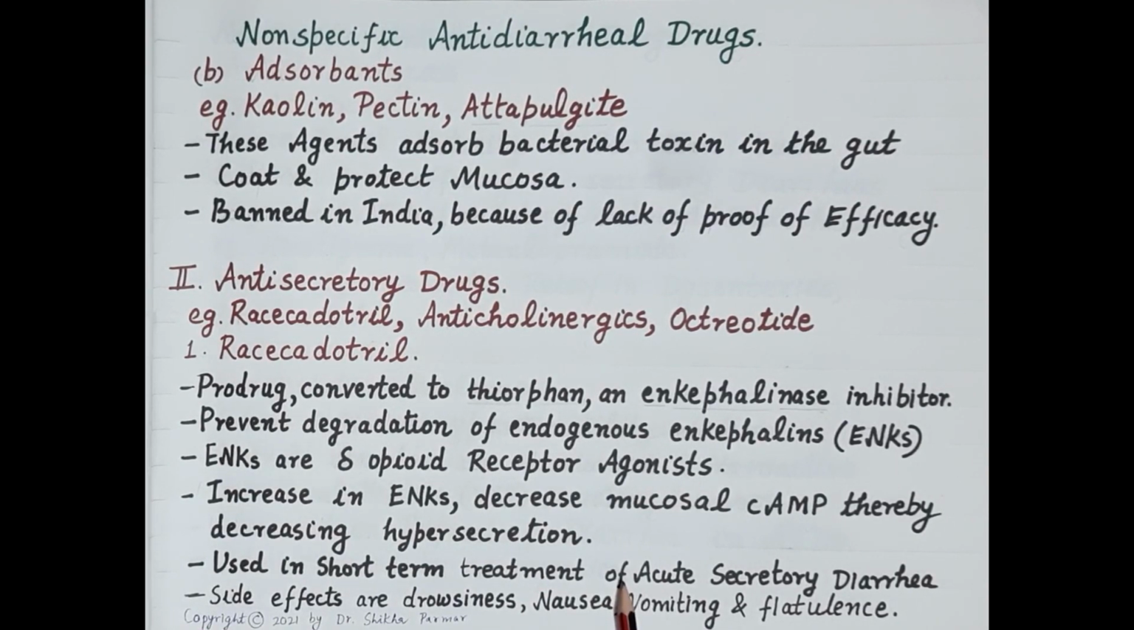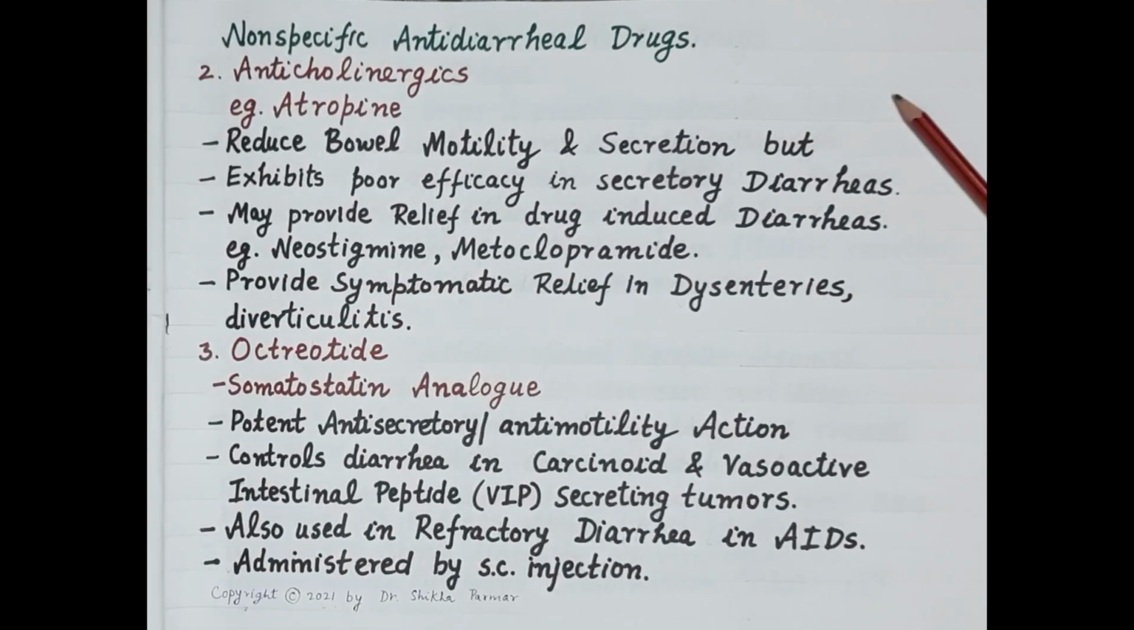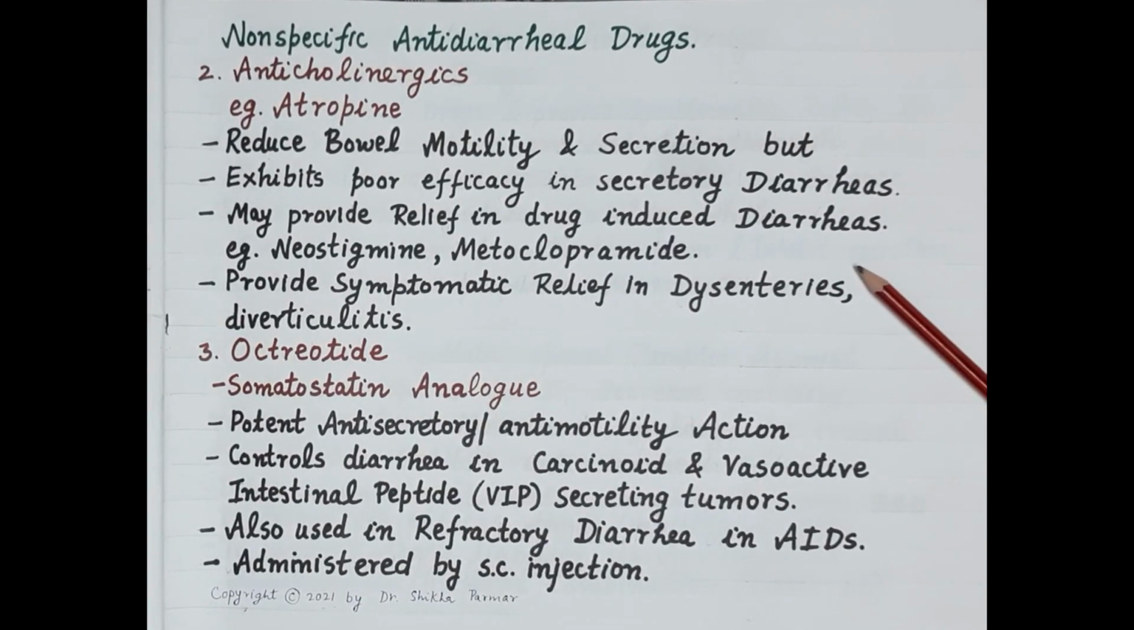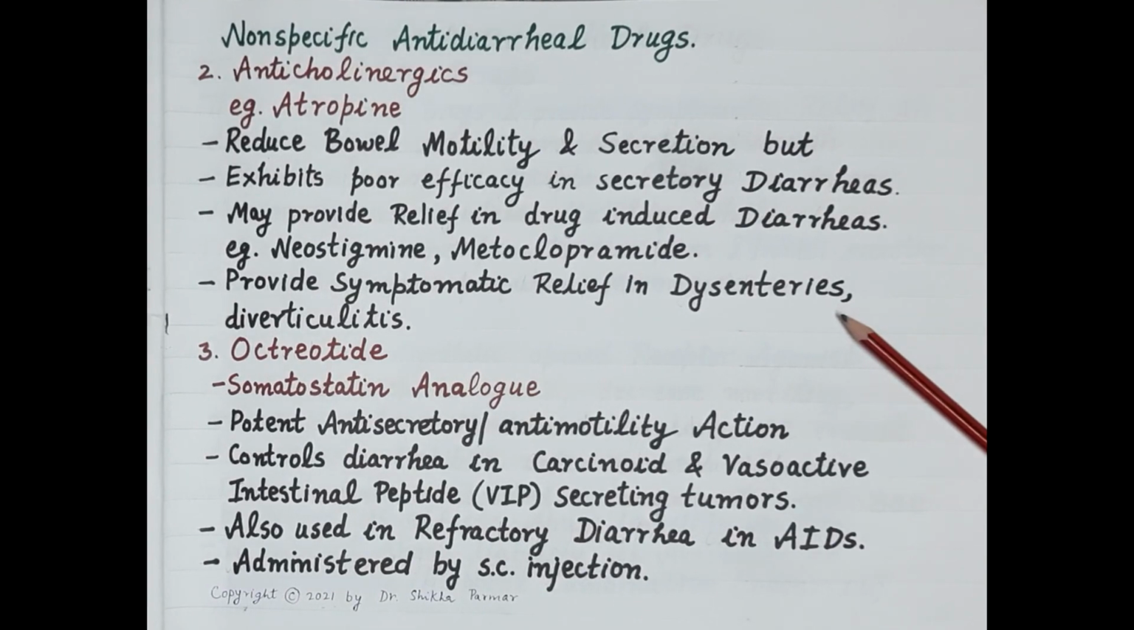Its half-life is 3 hours and side effects are drowsiness, nausea, vomiting and flatulence. Next category of anti-secretory drugs are anticholinergics, for example atropine. Atropine, by antagonizing the effects of acetylcholine on intestinal smooth muscles, dose-dependently inhibits motility and secretion, but exhibits poor efficacy in secretory diarrheas. But it may provide relief in drug-induced diarrheas, for example diarrhea induced by neostigmine or metoclopramide, and it also provides symptomatic relief in dysenteries and diverticulitis.